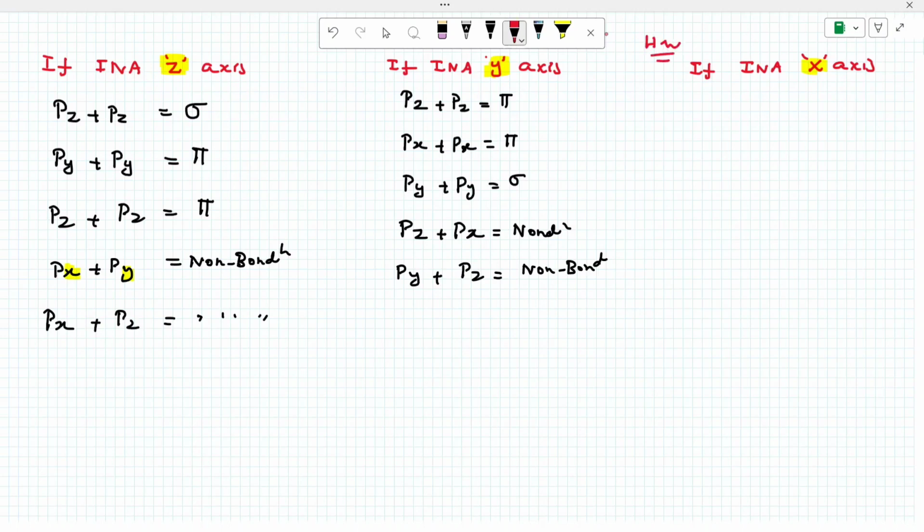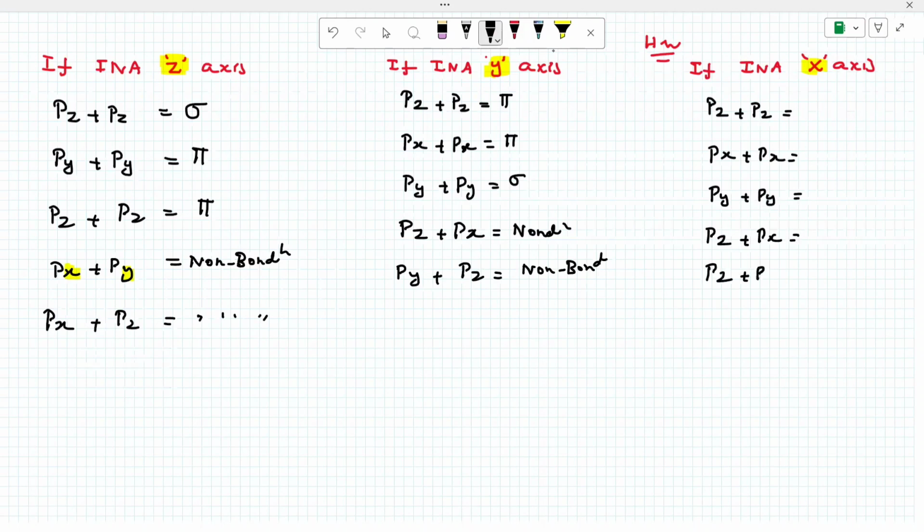Okay, now this is homework. Listen. All homework, you send to me. You can send a DM and send the answer to the WhatsApp number. Finally, I will send the correct answer to the WhatsApp group. Now what is the answer for this one? Tell me. Find out what bond PZ plus PZ forms, and PX plus PX, and PY plus PY. Similarly PZ plus PX, which one? PZ plus PY, which one? Okay, find out.